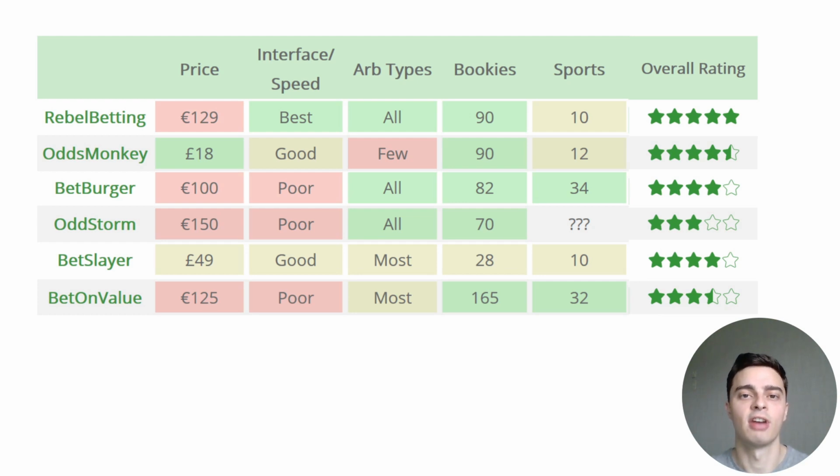Which brings me to my second recommendation. OddsMonkey is perfect for beginner arbitrage bettors who either don't have a lot of time or a lot of capital to invest in arbitrage betting. They only find bookmaker to betting exchange arbs, but this will be enough for you if you're just placing a few arbs here and there. As the monthly subscription fee is only £18, you'll be able to recover this within a few bets, and you won't have any trouble making a profit, even if you only have limited capital and limited time to invest in arbitrage betting.